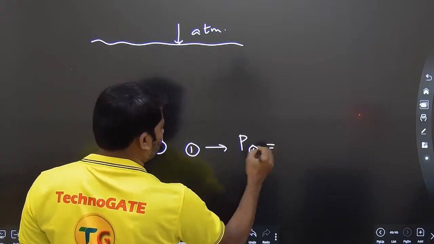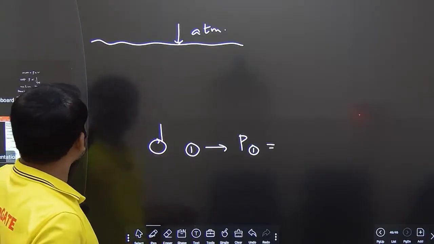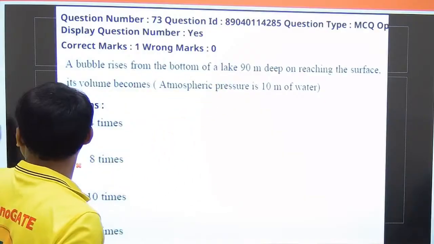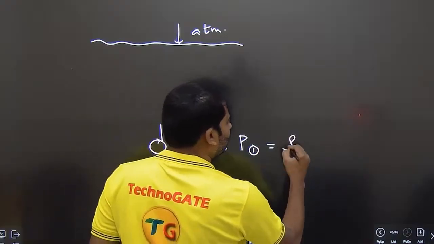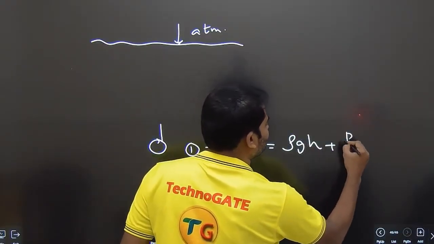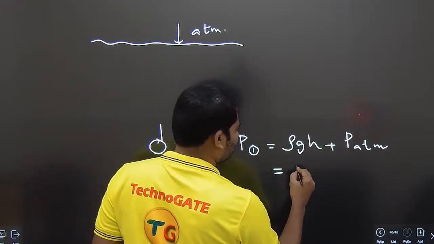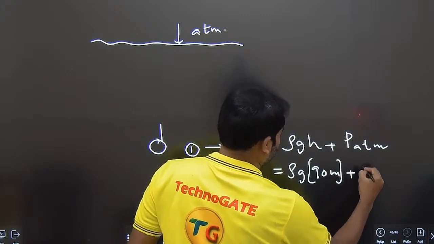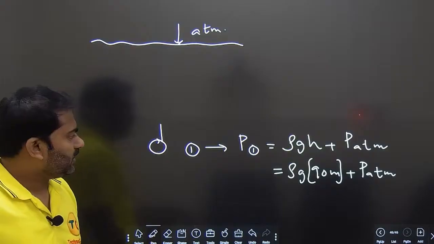Pressure at 1 is equal to... they are saying here it is 90 meters deep. A bubble rises from the bottom of a lake 90 meters deep. So 90 meters deep, here pressure is equal to rho gh plus P atmosphere. So rho g, h is equal to 90 meters, plus P atmosphere. Understood? That you need to keep in mind.